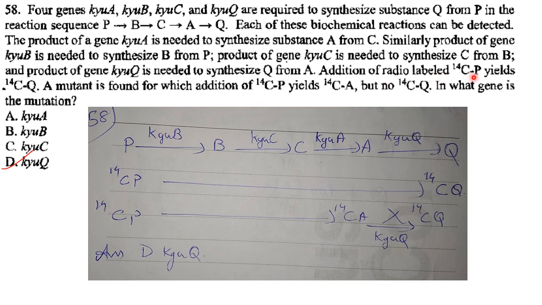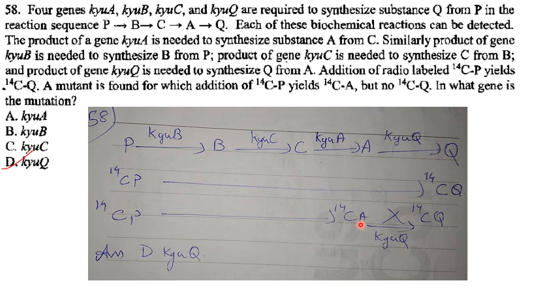Now addition of radiolabeled C14 P yields C14 Q. So C14 P will give rise to C14 Q. If you radiolabel P, you get radiolabeled C14 Q product. A mutant is found in which addition of C14 P yields C14 A but not C14 Q. So if you radiolabel P for the mutant, you will get only C14 A but you will not get C14 Q. So up to A it is synthesizing.